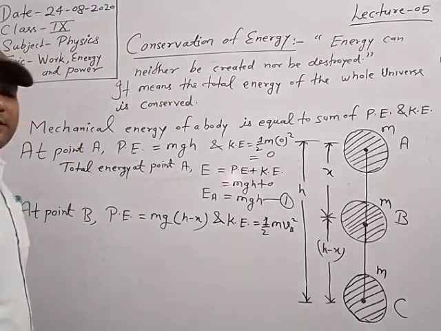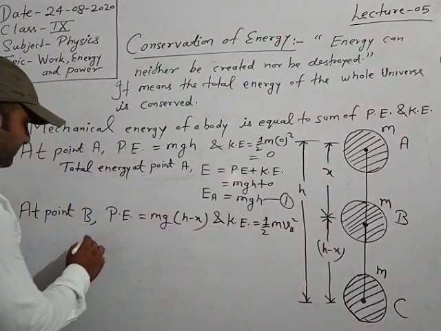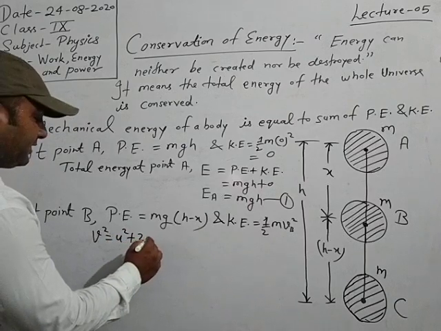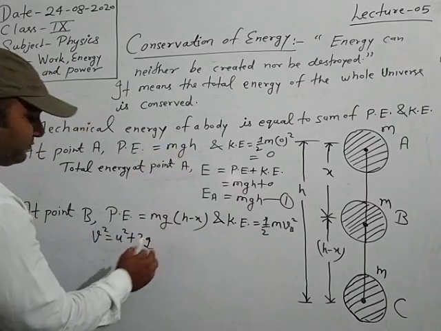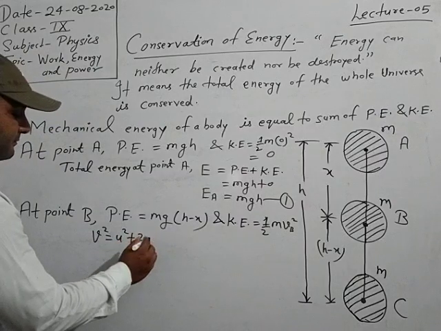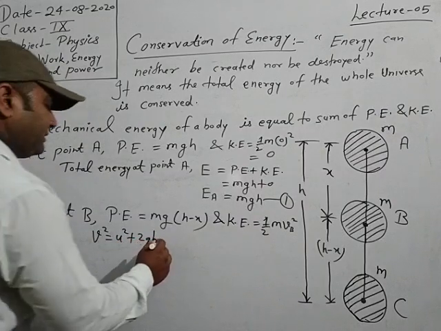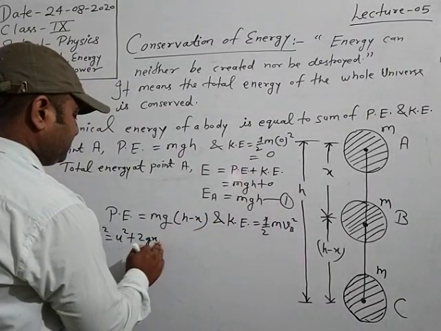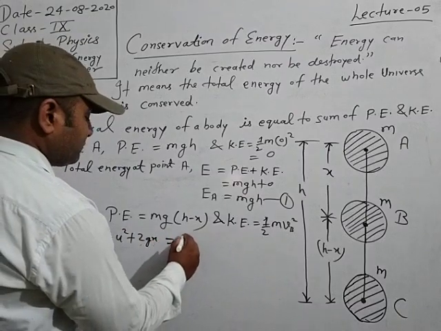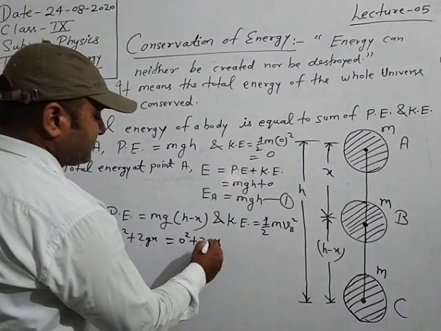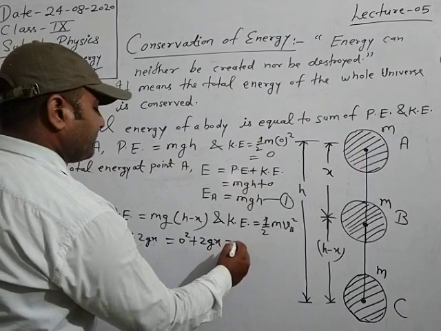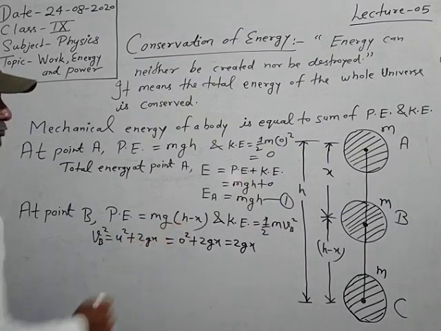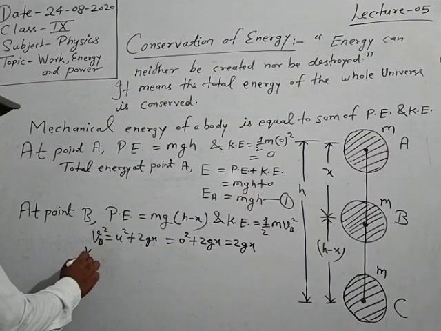The value of velocity at point B, by the third equation of motion: v square is equal to u square plus 2a, replacing a by g in case of downward motion, that is plus g, and the height here, falling downward, is x, so 2gx, and u is initially 0, so 0 square plus 2gx. So v square is equal to 2gx.